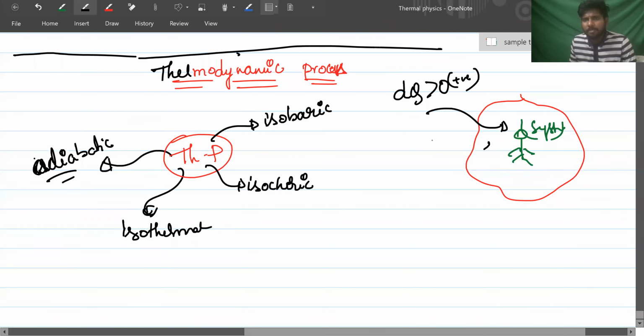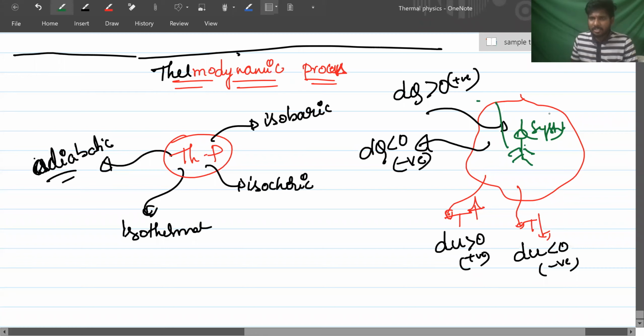If the system is doing positive work, means what? Suppose the system is trying to expand.